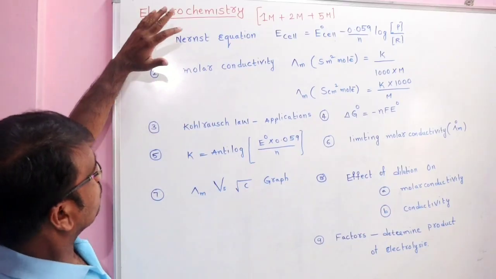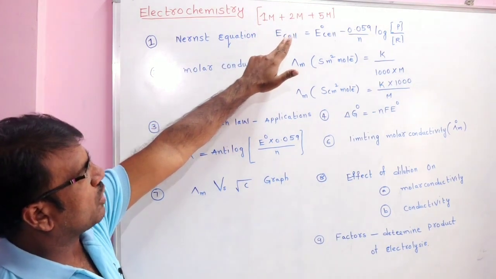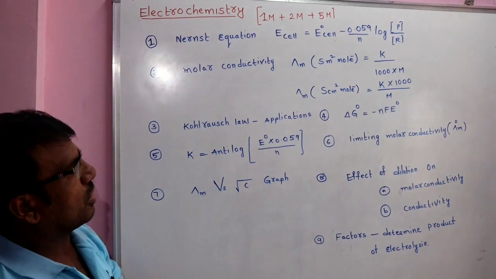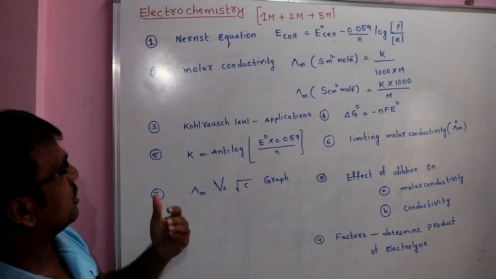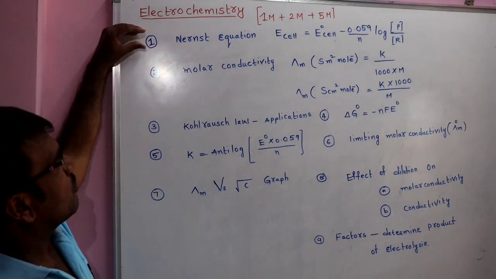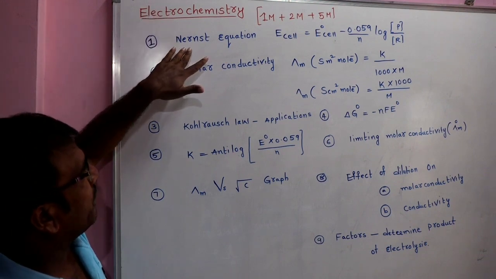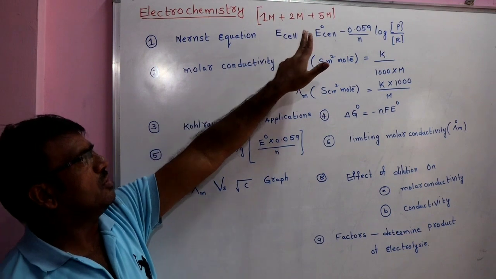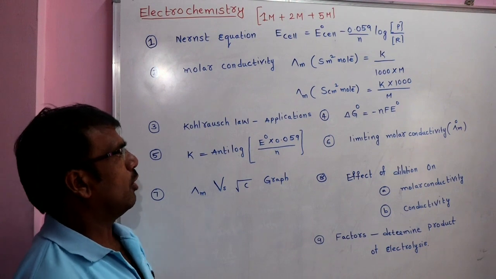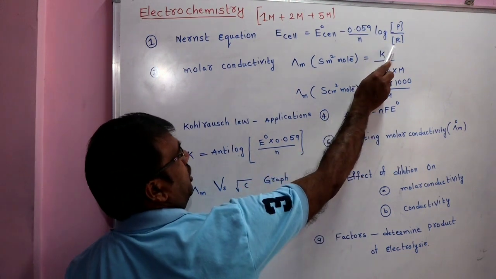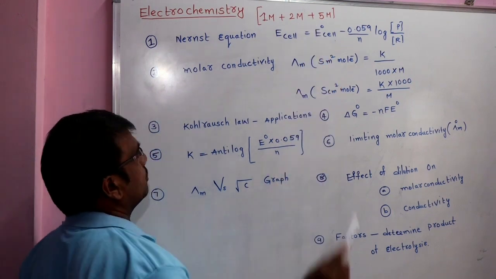Next, electrochemistry. The weightage of this lesson is 1 mark question, 1 2 mark question, and 1 5 mark question. Total from this lesson there are 8 marks. So we have to concentrate more and more. First, one definite question is there, that is the problem on Nernst equation. E cell is equal to E naught cell minus 0.059 by N log concentration of product by concentration of reactants. On this formula 100%, 3 mark question they will ask.